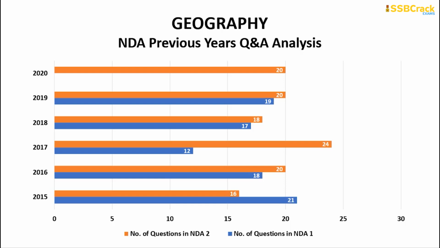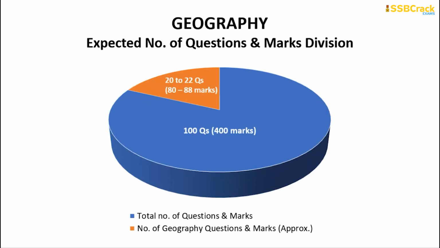So the expected number of questions will be more than 20, so you can say that the expected number of questions is from 20 to 22. Scoring well from this particular section, you will be able to score 80 to 88 marks out of around 400 marks, which is considered to be a very huge number. Make sure that you study the geography section without fail.